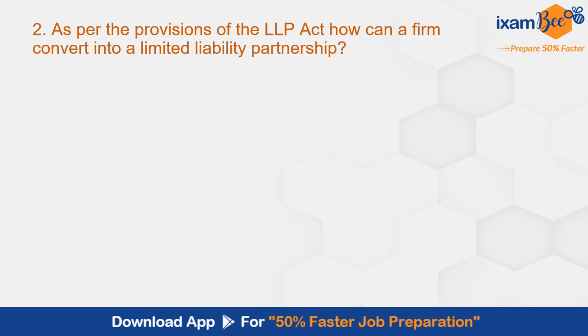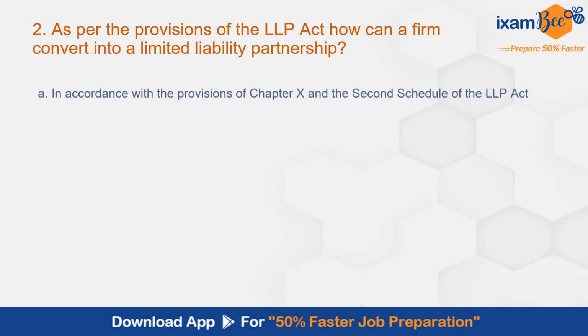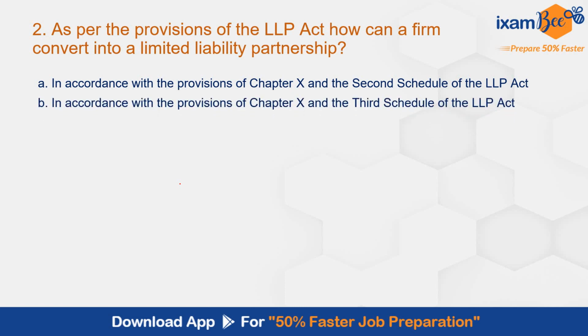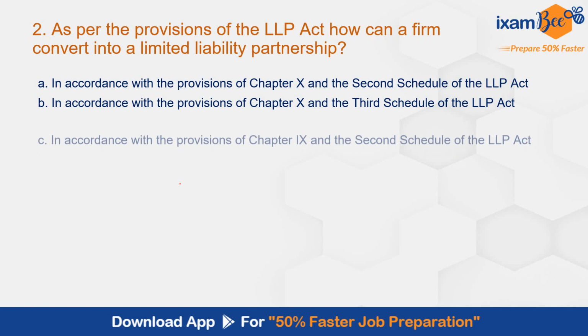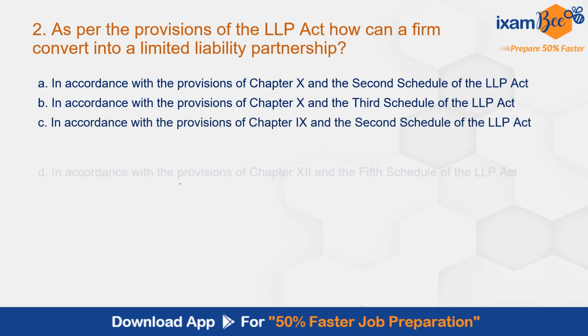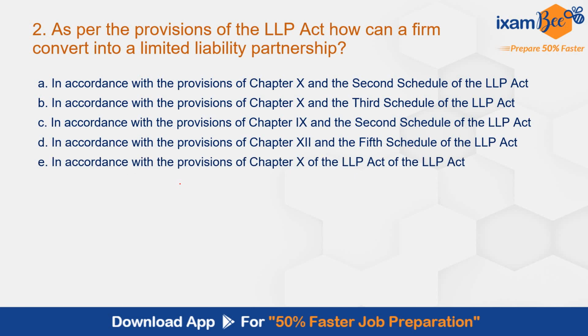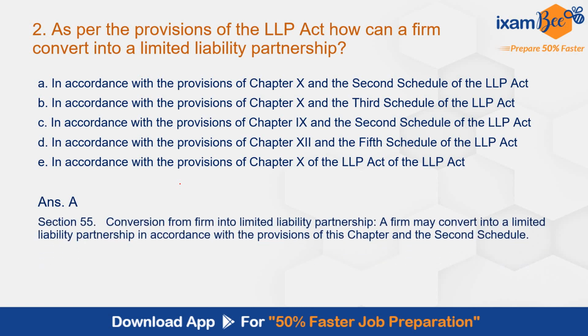Question number 2. As per the provisions of the LLP Act, how can a firm convert itself into a limited liability partnership? A, in accordance with the provisions of Chapter 10 and the Second Schedule of the LLP Act; B, in accordance with Chapter 10 and the Third Schedule; C, in accordance with Chapter 9 and the Second Schedule; D, Chapter 12 and the Fifth Schedule; E, Chapter 10 of the LLP Act. The correct answer here is A, Chapter 10 and the Second Schedule of the LLP Act. This is given under Section 55, conversion from firm into limited liability partnership. A firm may convert into a limited liability partnership in accordance with the provisions of this chapter and the Second Schedule.